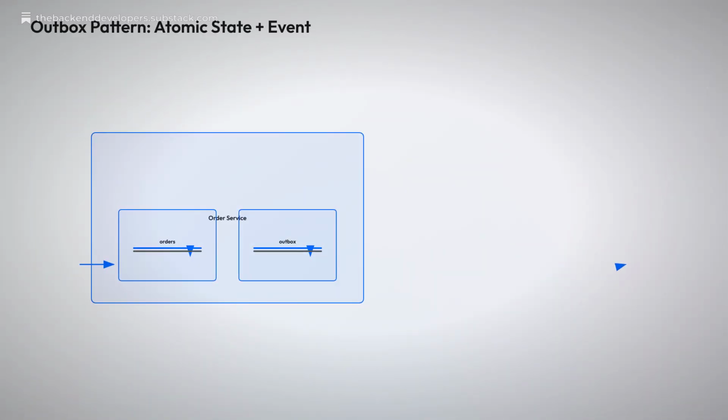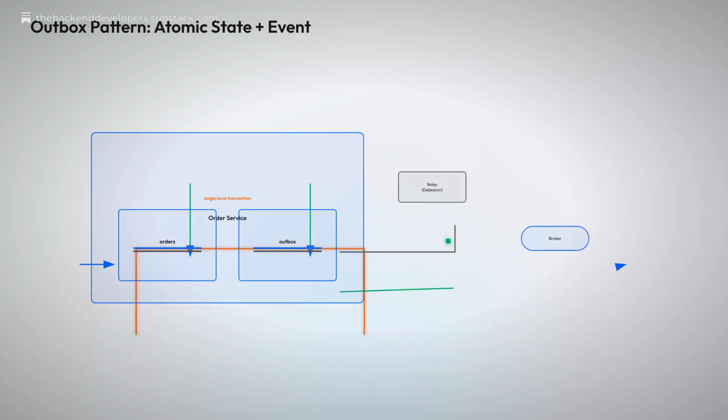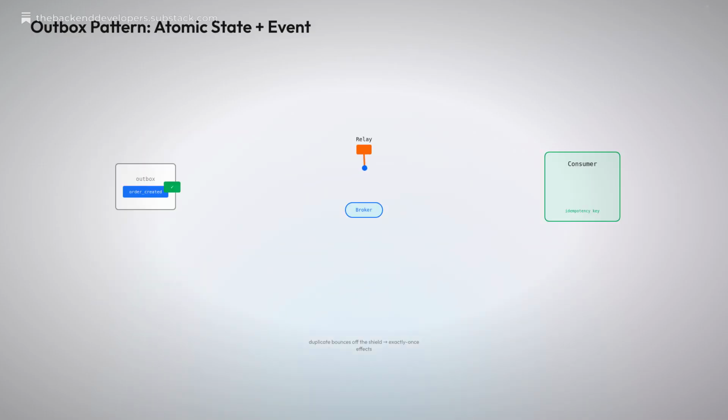The Outbox pattern fixes atomic publication. Instead of updating the database and hoping the broker accepts the event, you write the business update and the event into an Outbox table inside the same local transaction. The order row and the Outbox row commit together, atomically. A separate relay, maybe a poller, maybe a change data capture tool like Debezium, reads the Outbox and publishes the event to the broker. If the relay crashes and restarts, the event is still in the Outbox, so it will eventually be published.